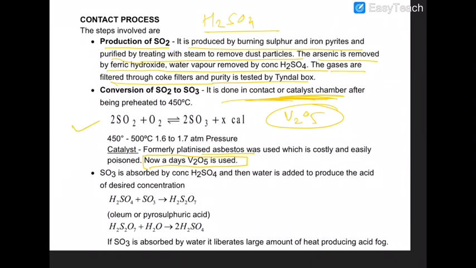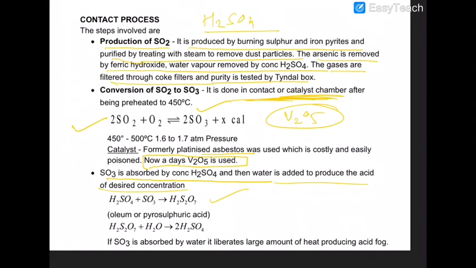So sulfur dioxide is transformed to sulfur trioxide and a lot of heat is produced. The SO3 produced is absorbed by concentrated sulfuric acid, and in the market it is sold under the name of oleum, that is H2S2O7, called oleum or pyrosulfuric acid.